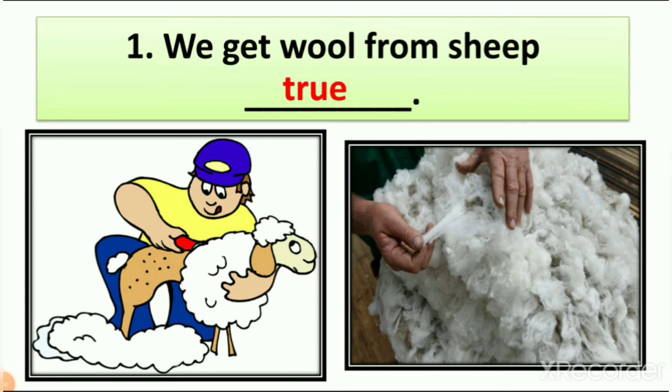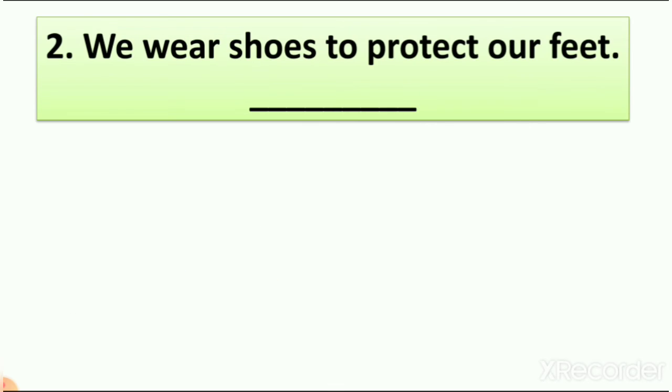So we get wool from sheep. It means we get different color of wool, threads of wool from sheep. Right? So sheep hair gives us wool which we use in cold days. It keeps us safe from cold. Right? So we get wool from sheep is the right answer. That's why we write here true. Now let's see our second.